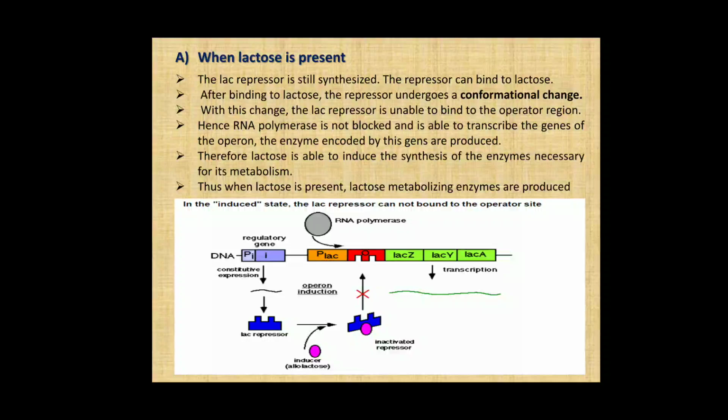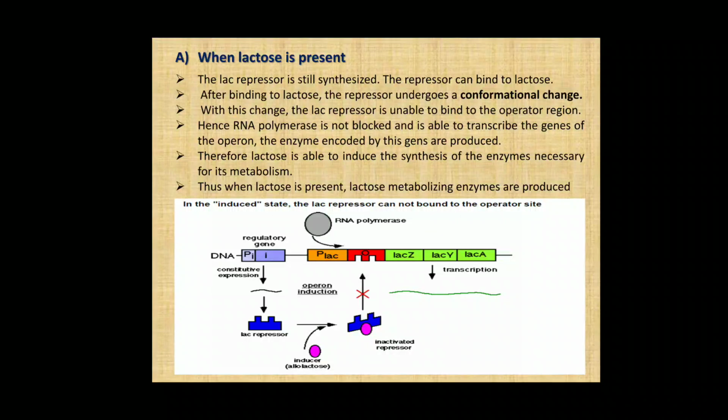With this change, the lac repressor is unable to bind to the operator region, and the operator region here is free, hence RNA polymerase is not blocked and is able to transcribe the structural genes of the operon, and the enzymes encoded by the genes are produced. So all these structural genes produce three enzymes which are required for lactose metabolism. Thus when lactose is present, all the lactose metabolizing enzymes are produced, and this is the case when lactose is present.